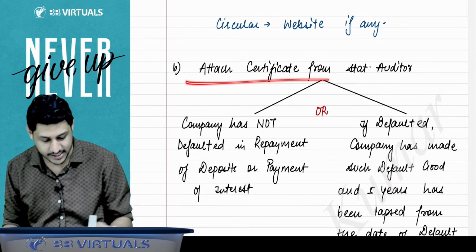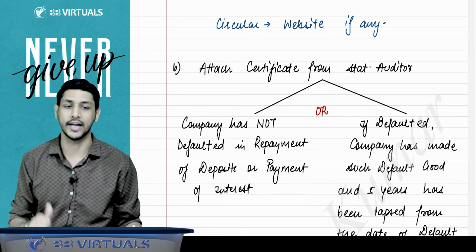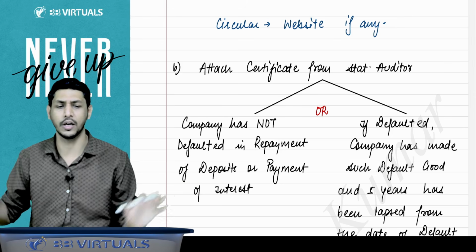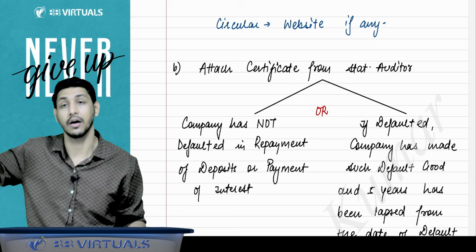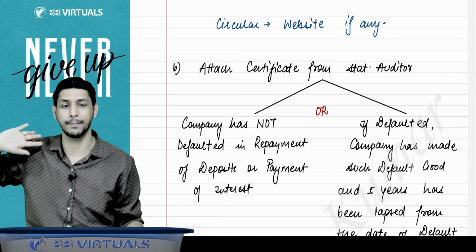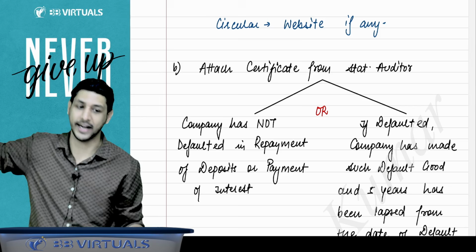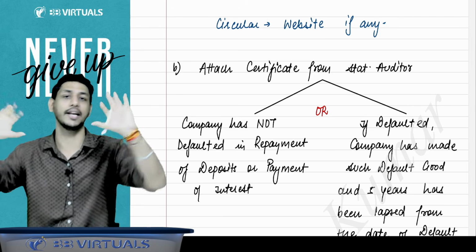Then second condition is that you have to attach a certificate from the statutory auditor. You have to attach a certificate from the statutory auditor that the company has not defaulted in the past for principal payment of deposit or for payment of interest on the deposit. Company has never defaulted in the past. Or if the company has defaulted, then that default got rectified and 5 years from the date of rectification has already elapsed.